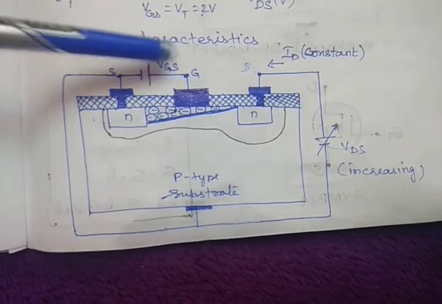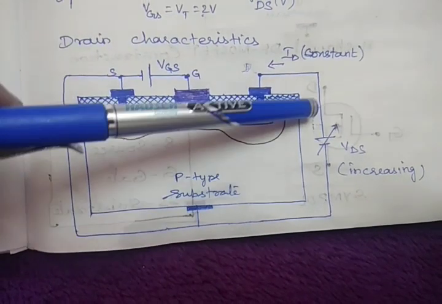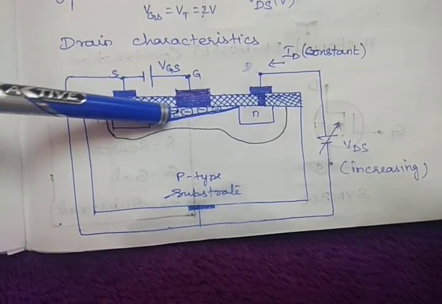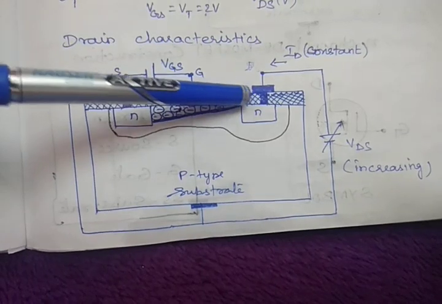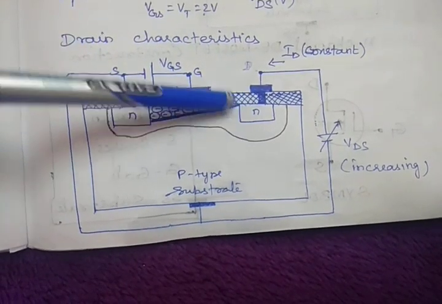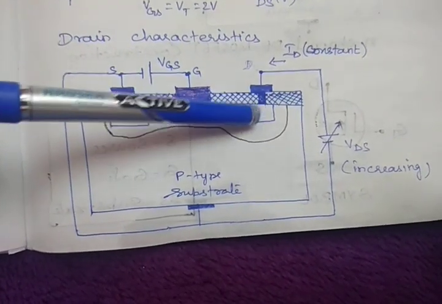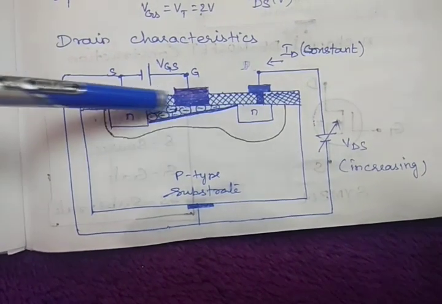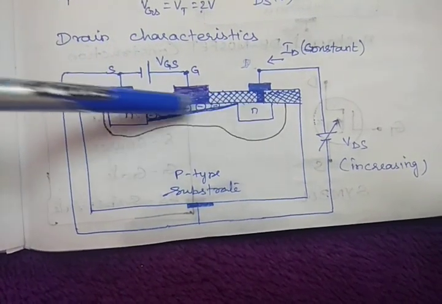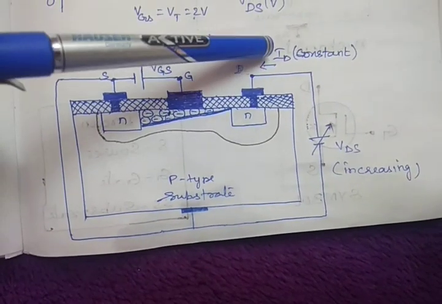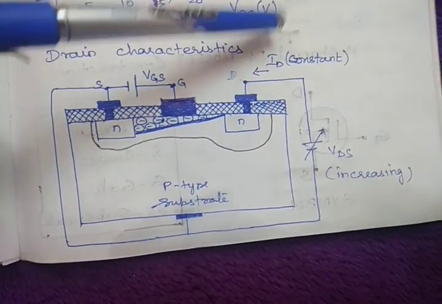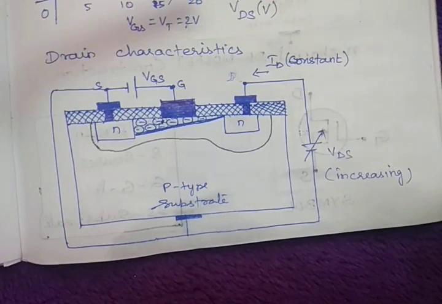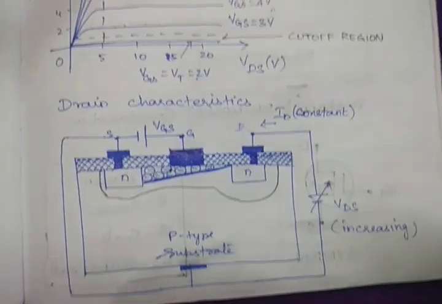The reason is this depletion region, right? So once this channel is closed near the drain, what will happen? There is no further conduction between the drain and source. That's why here we mentioned ID is constant. So we'll see in the figure now.